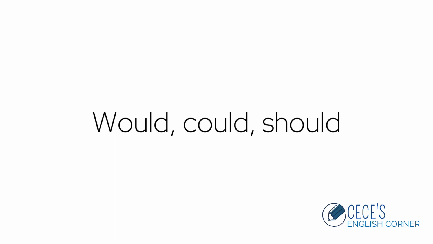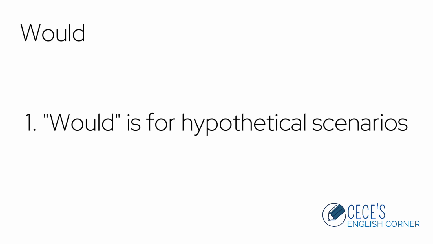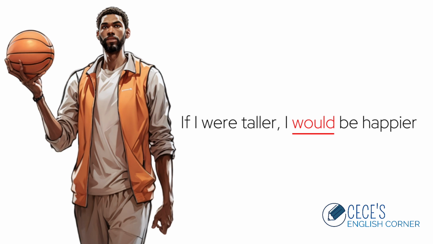In this lesson, we'll talk about when and how to correctly use would, could, and should. We use would to talk about hypothetical or unreal scenarios in the past or present. These are things that have not actually happened. These statements usually use the word if. For example, if I were taller, I would be happier.